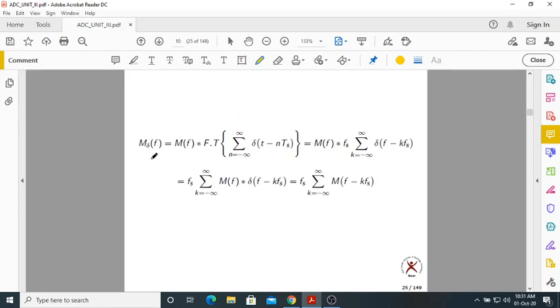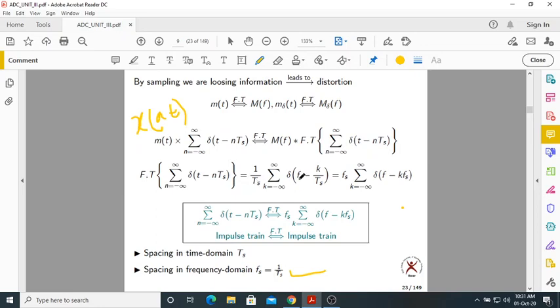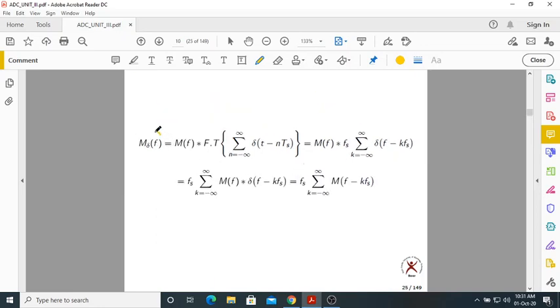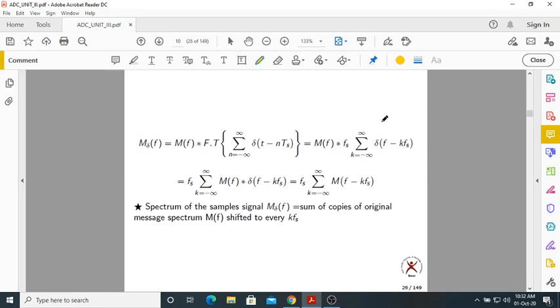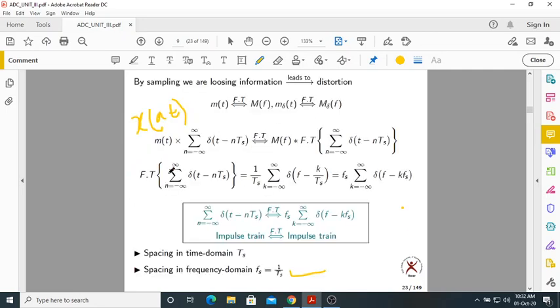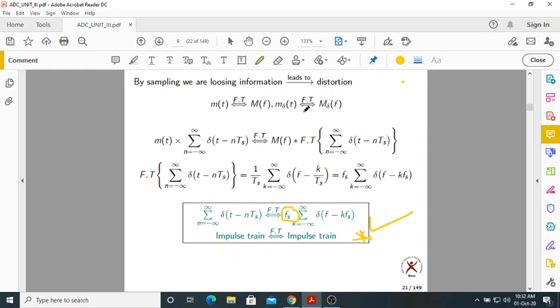I want to find the spectrum of the sampled signal. What is M delta of f? Capital M delta of f is the Fourier transform of m delta of t.